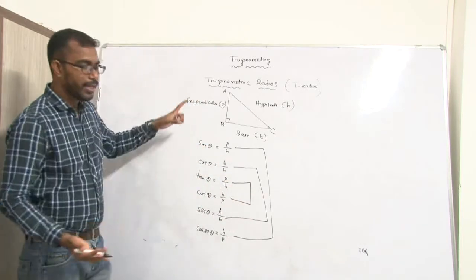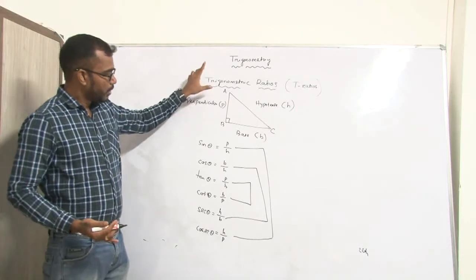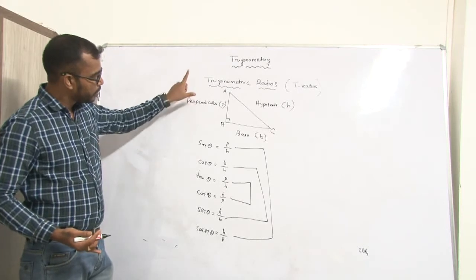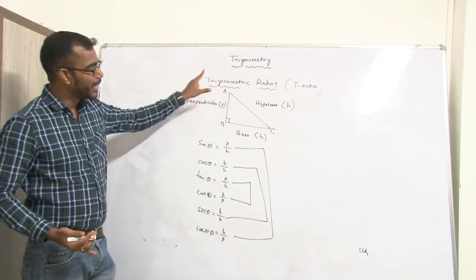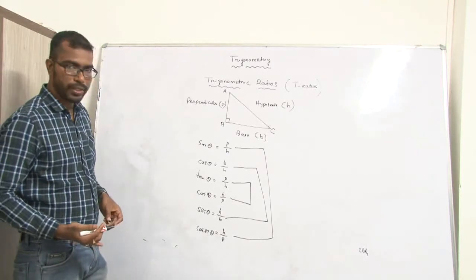So these are the relations between them. In this lesson we discussed trigonometry ratios. These are the 6 trigonometry ratios.